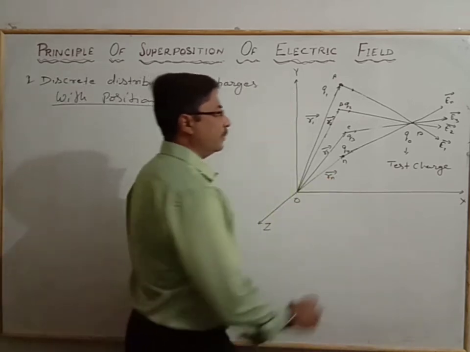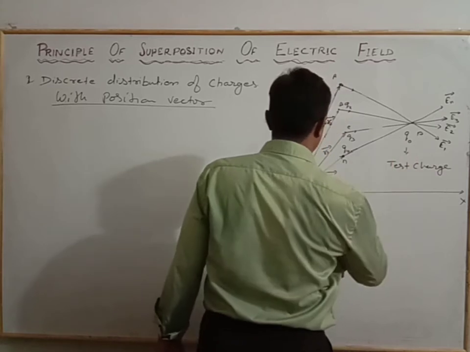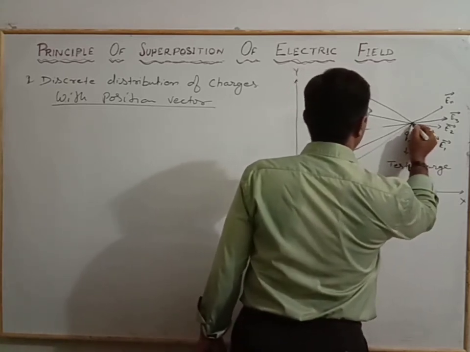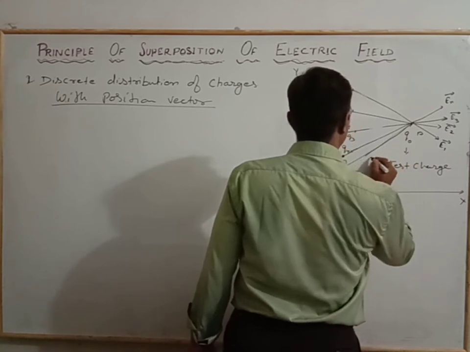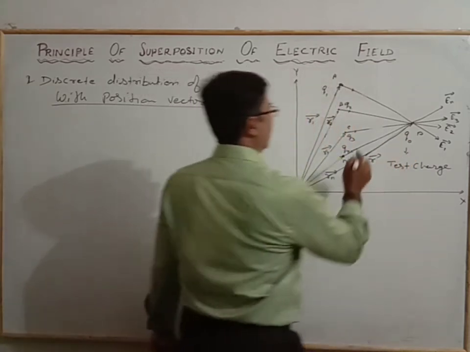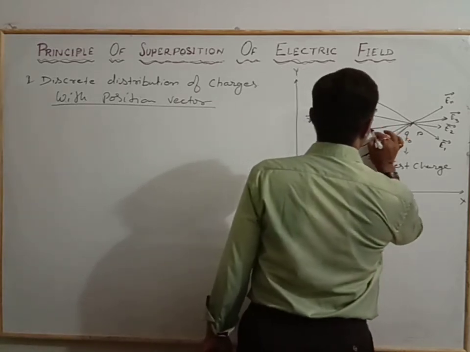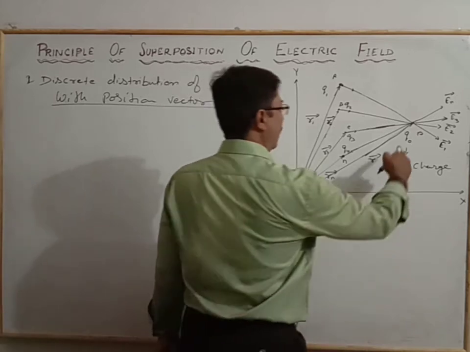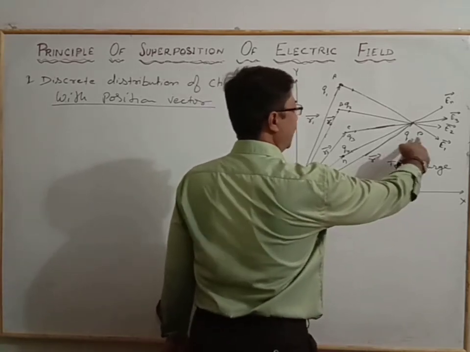Now we consider the position of the test charge Q0 also. So the position for the test charge is the position vector R. This is the arrangement, and in this arrangement we observe the electric field experienced by the test charge at the point P.